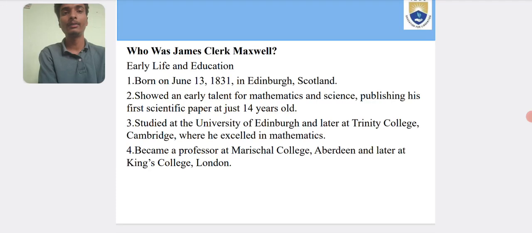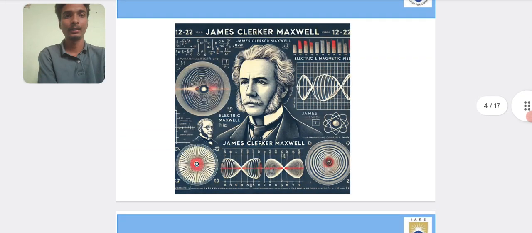Early life and education. He was born on June 13, 1831 in Scotland. He showed early talent for mathematics and science, publishing his first scientific paper at just the age of 14 years old. He studied at the University of Edinburgh, and later at Trinity College, Cambridge, where he excelled in mathematics. He became a professor at a college and later at King's College, London.